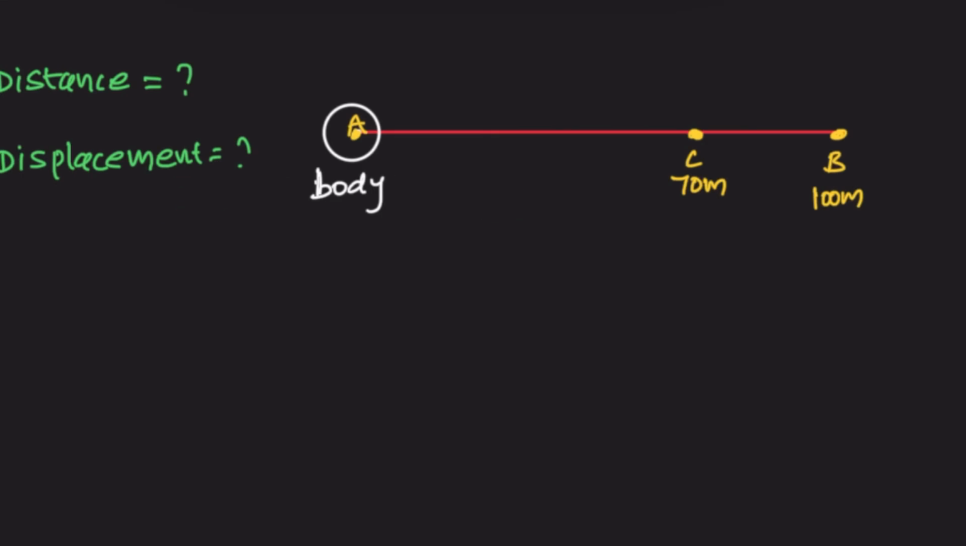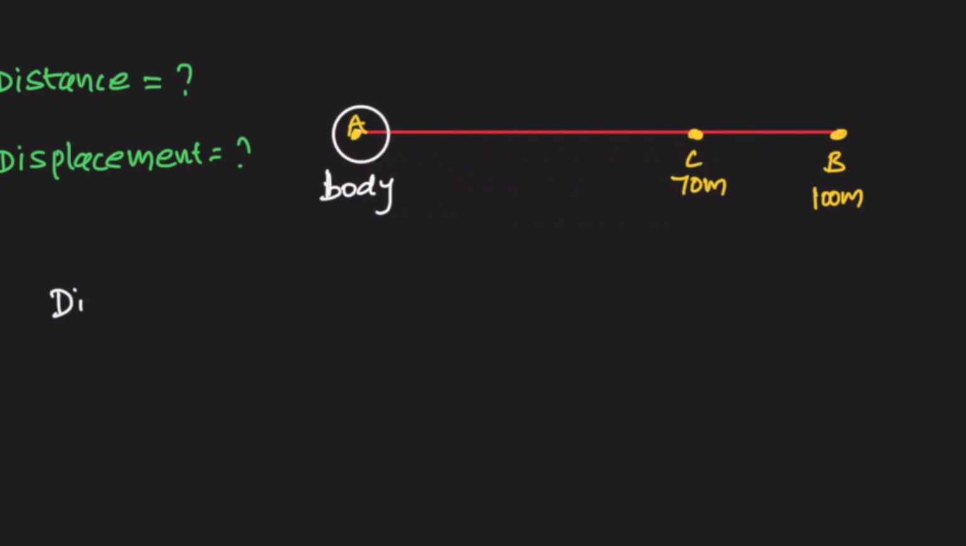Now the question is, a body is moving from point A in a straight line and reaches the point B, which is at a distance 100 meters from the point A, and returns back to C, which is at a distance 70 meters from A. Now the question is, what is the distance and what is the displacement for this motion?